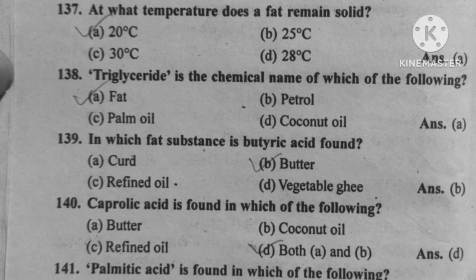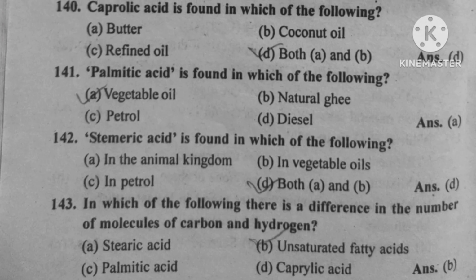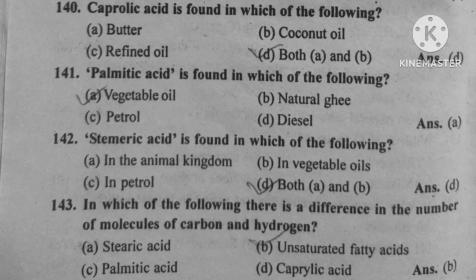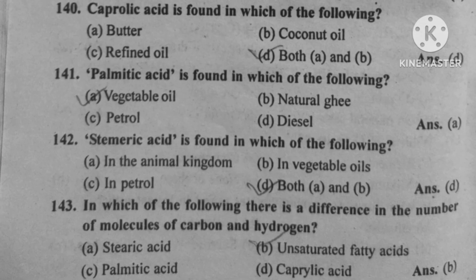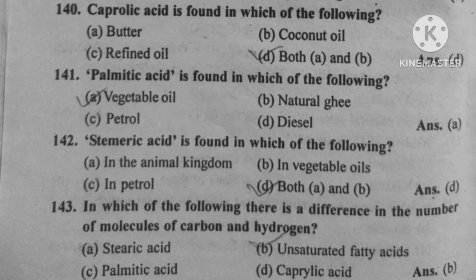Question number 141. Palmitic acid is found in which of the following? Option A, vegetable oil. Question number 142. Stearic acid is found in which of the following? Option D, both A and B, in animal fat and in vegetable oils. Question number 143. In which of the following is there a difference in the number of molecules of carbon and hydrogen?